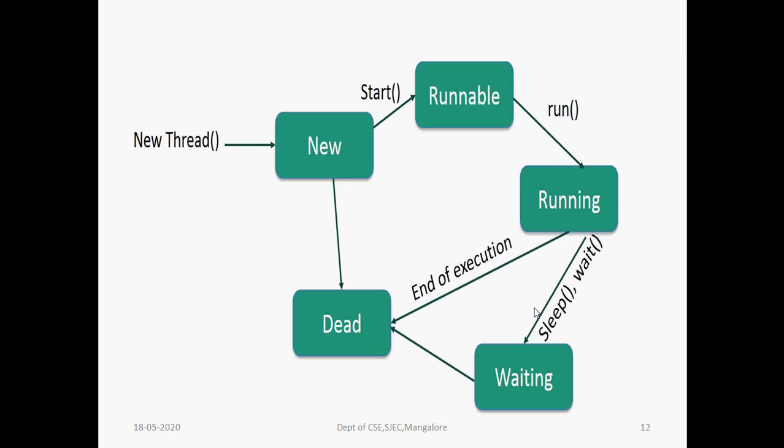When it is running, it may need some resources. Maybe it is waiting for network operations, files, or user input. At that time, the thread can sleep or wait. In that case, we call it the waiting state. Once the waiting state is over, the thread resumes its operation in the running state. Once it completes its operation, it goes from the running state to the dead state.